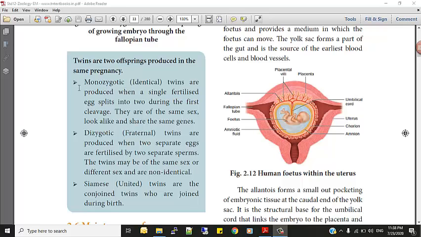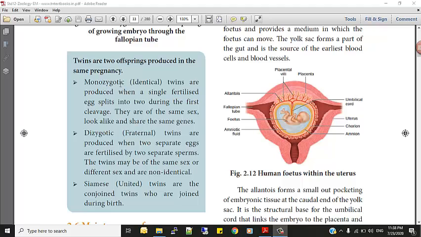Monozygotic. Mono means single. Zygotic means single zygote. Is it clear for you? So this zygote is only one. One zygote. So this term itself will tell you about one zygote. Okay, identical twins.